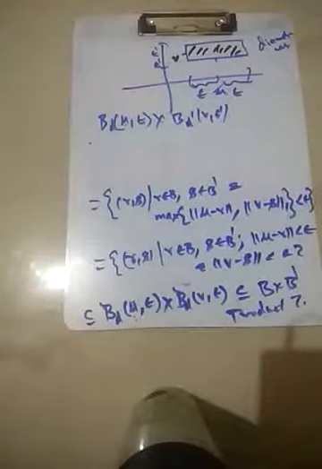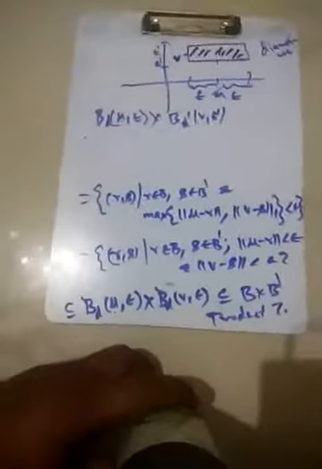So every open set that would be sufficing for u comma epsilon and the epsilon tilde if you want, and v comma epsilon tilde. That would give you that this is in fact every open set. So as a basis element, we have found that one basis element is contained in this thing. So the product topology is contained in the metric topology, and conversely the metric topology is contained. So if you have a basis element which is contained in the basis element of the other, then you have the reversals of the topologies. So these two topologies are in fact equivalent, or they can be compared to each other, and one is contained in other, so they are the same topology. So they give the same open set.